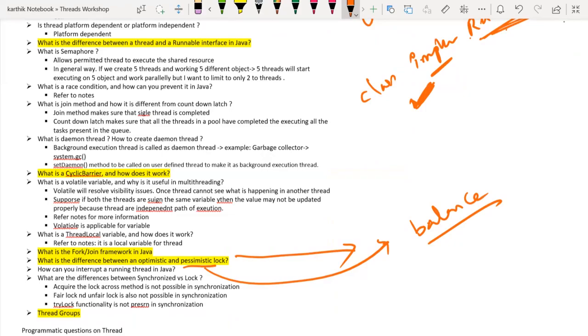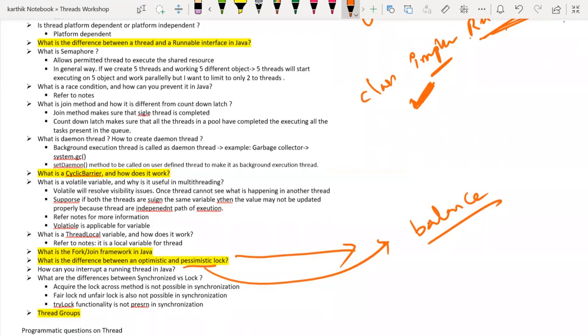In that optimistic lock, you don't need to go for a synchronized block. What you can do is use atomic variables. By using atomic variables, can I say you can make the output consistent without a synchronized block? Yes. That is the optimistic lock concept. Pessimistic lock is nothing but the synchronized object lock that we have written using the synchronized keyword. And then we have learned read lock, write lock, and all, right? Those are nothing but a pessimistic lock.